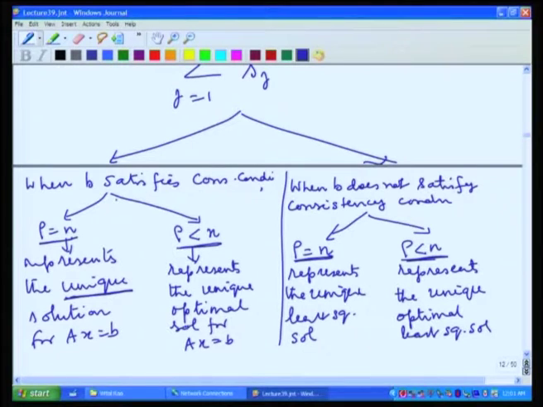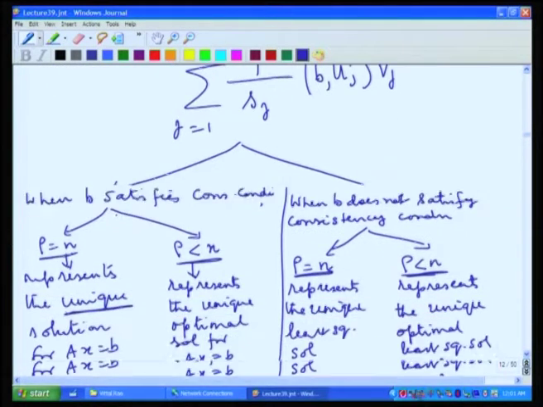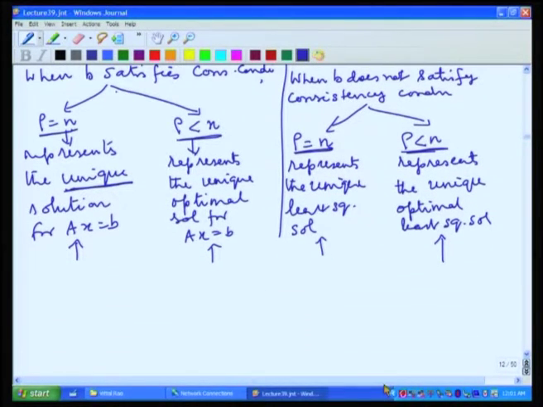Whether it is the unique exact solution, the unique least square solution, the unique optimal solution, or the unique optimal least square solution, the representation of the solution is exactly this. It depends on rho, so the summation index will vary in all these cases. So, now we have the answer for the solution of the system of equations in terms of the basis that we have chosen completely, whatever the case may be.